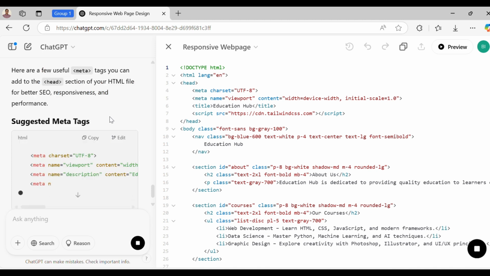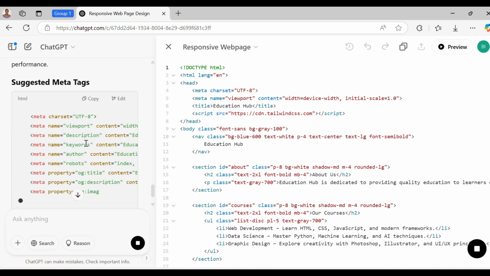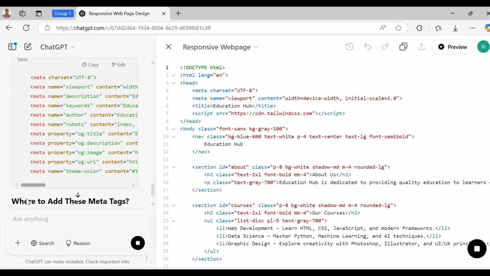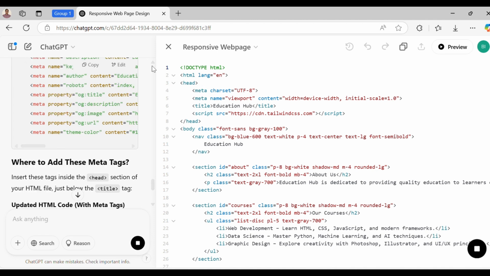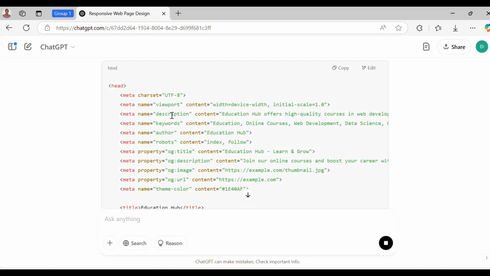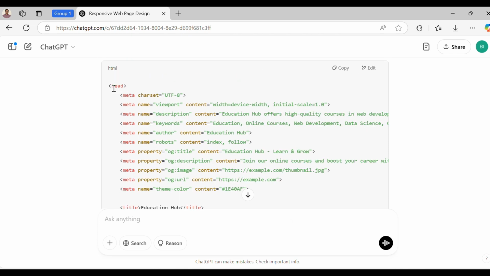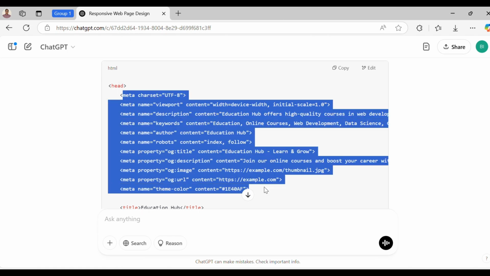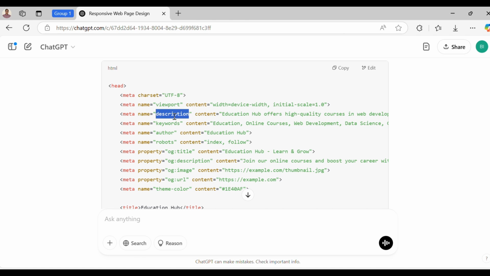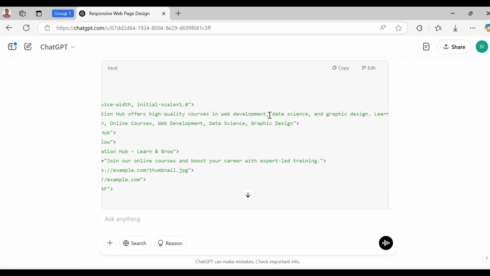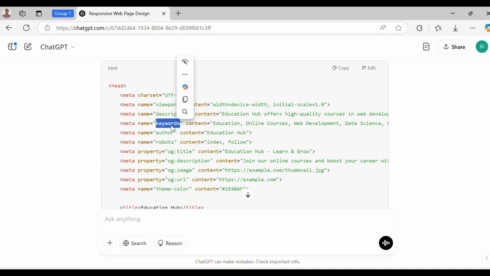See, they have generated this kind of meta tags. These meta tags need to be added in the metadata, inside the head tag. The description means the description of this website, which will be interpreted by the search engines, and keywords, author name.